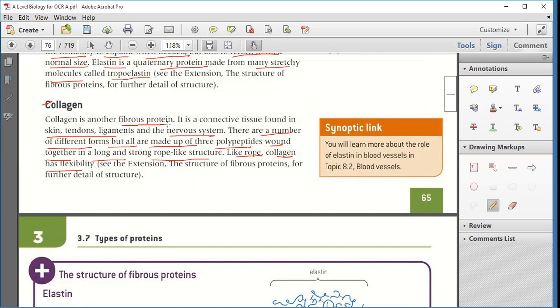Now, what is collagen? Collagen is again a fibrous protein. It is a fiber, a thread-like structure. It is a connective tissue found in the skin, which binds the skin, tendons, ligaments, and the nervous system. It provides a connection between each and every part of the system, along with it connects our skin to the head or to the brain also. Clear?